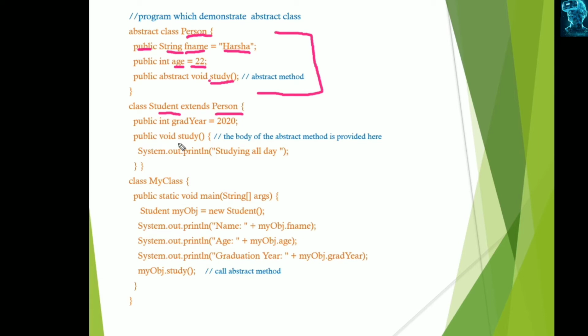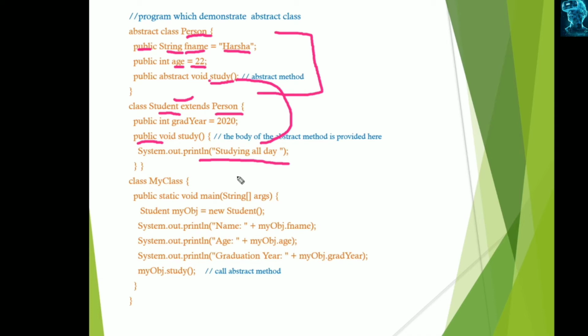Here it is public void study. You observe this void study is the abstract method of its parent, the Person class. The return type is void and there are no parameters, so here also the same name and same type, and always this must be public. And it has the body, which displays "studying all day" as the message. What is the meaning of that? The Student is the subclass which is implementing the abstract method of its parent. Okay, and it is closed.